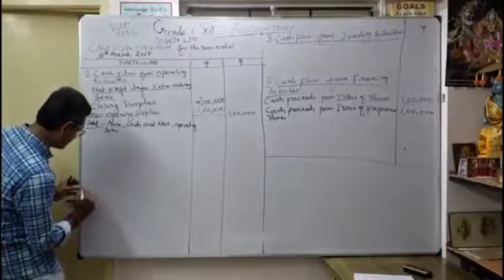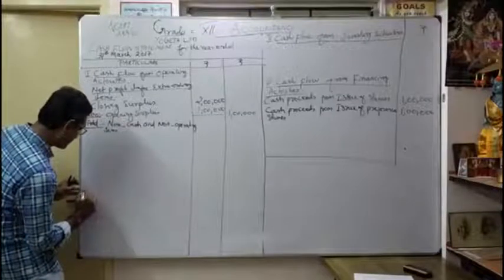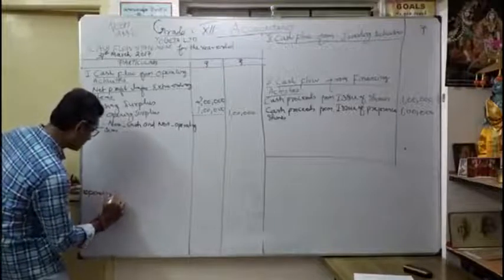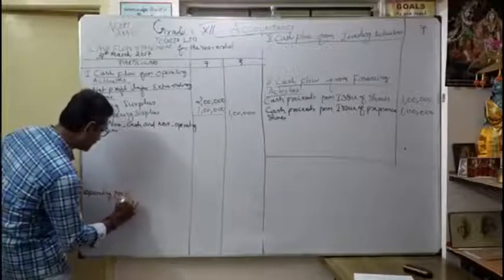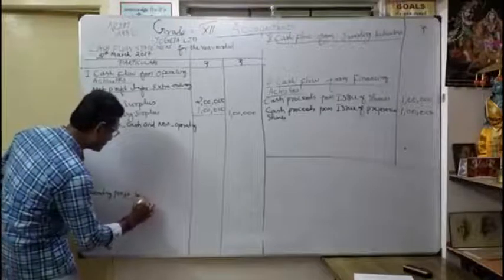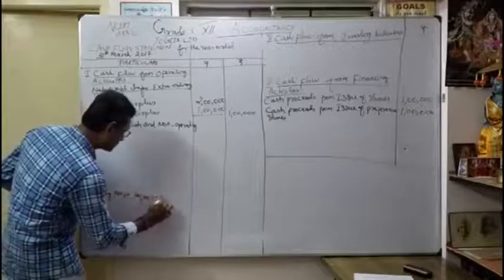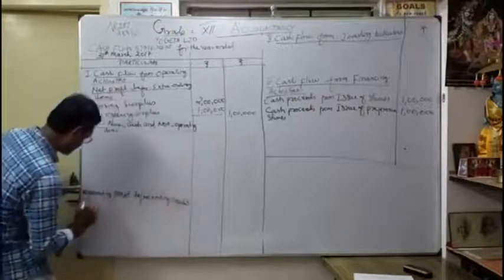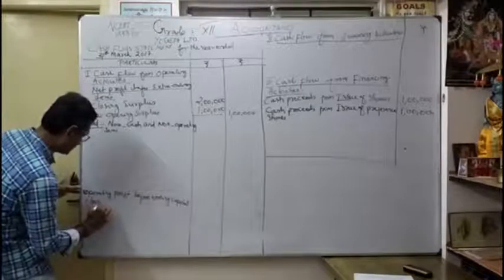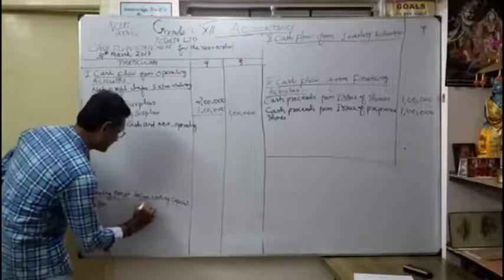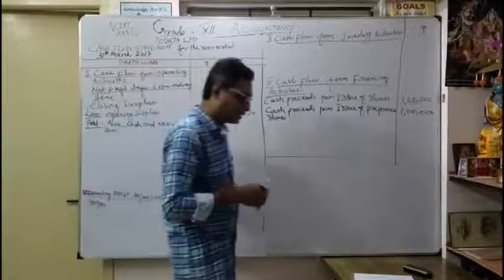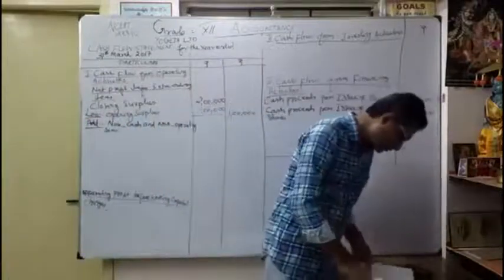Here, working capital, operating profit before working capital changes. Okay, so that's all the heading, but we have to give space. So you will know what to do, add and list. Okay, now move for the next one.